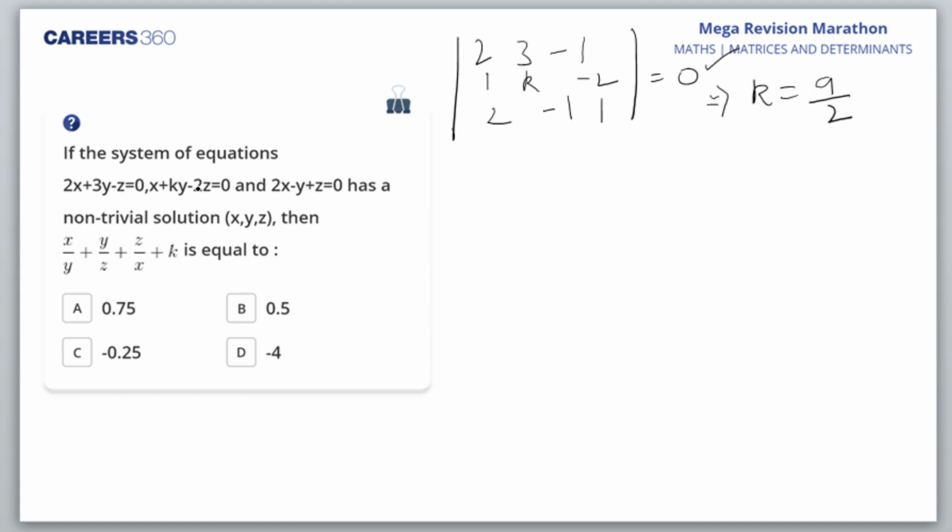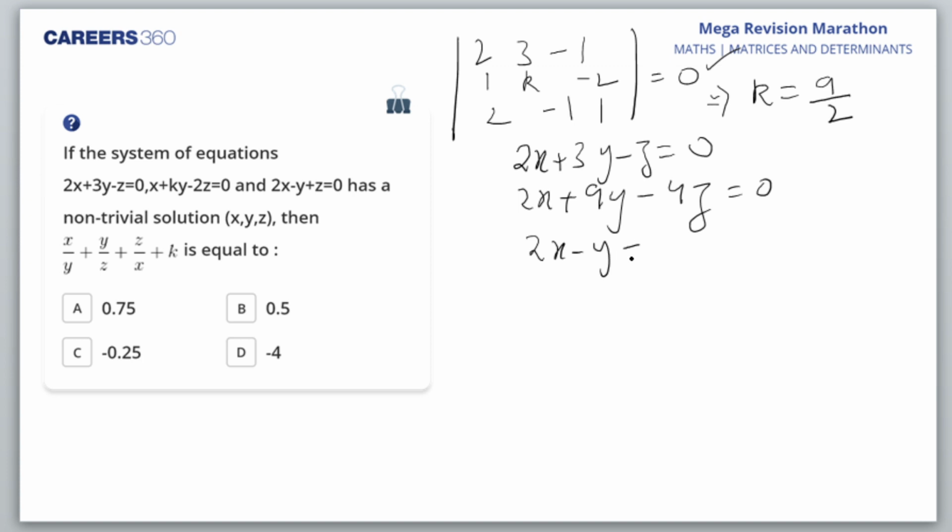So when I put it here, what are the values of x, y, z I am getting? 2x plus 3y minus z is equal to 0. The second equation becomes, I'll put 9 by 2, so I'll get 2x plus 9y minus 4z is equal to 0. Then I have the equation 2x minus y plus z is equal to 0. These are the three equations which I'll get. Am I right? Yes, Venkatesh, hello.